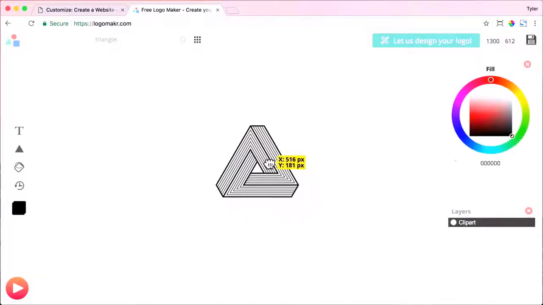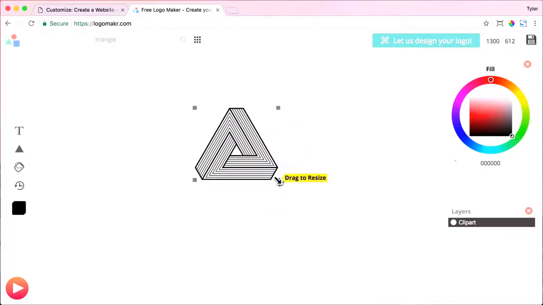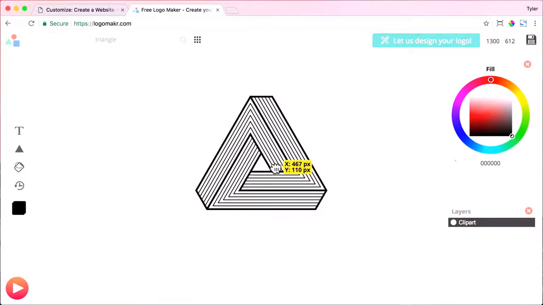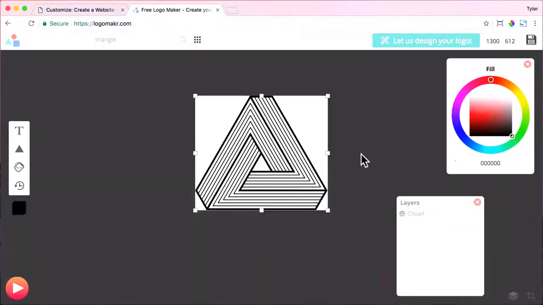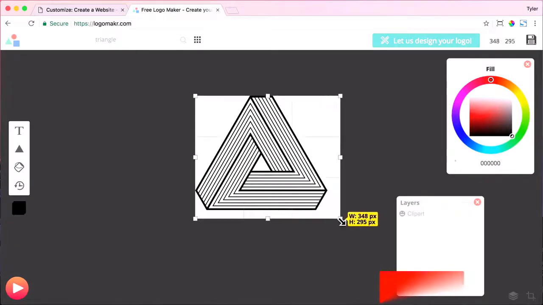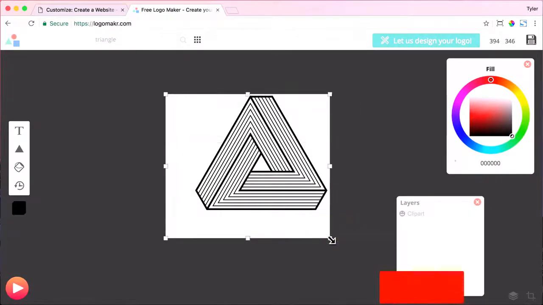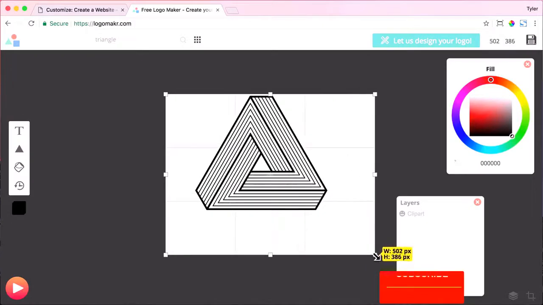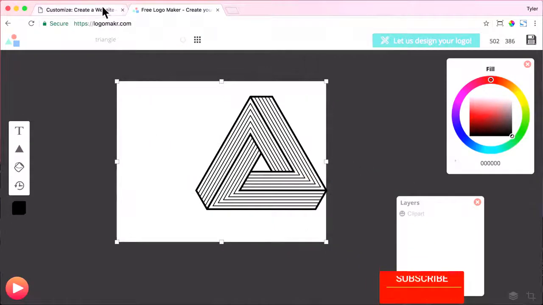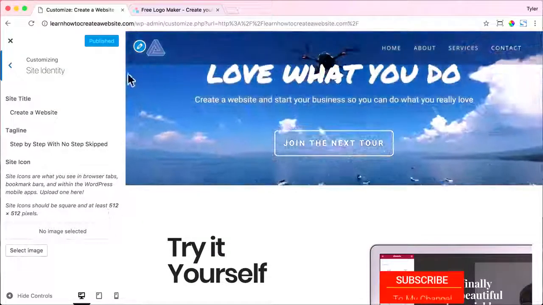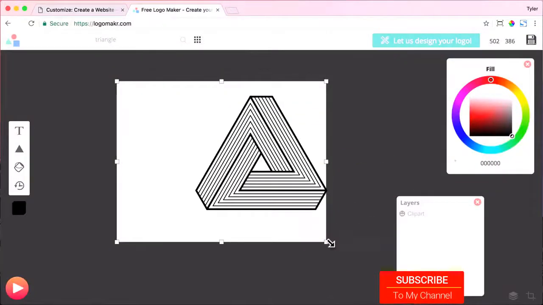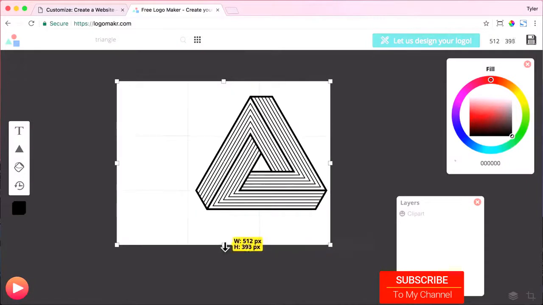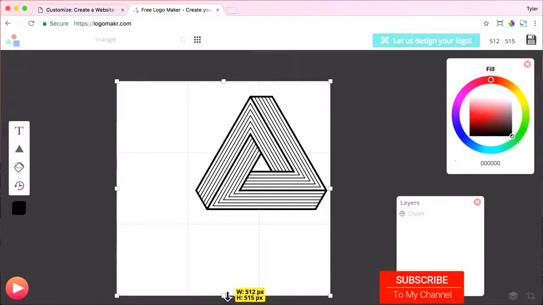All right, so we found the triangle, and now I'm going to make it bigger. Now, if we move this layers panel, we can see the crop button hiding behind it in the bottom right. So just click on it. And if we adjust it, we can see in the top right the dimensions. And the dimensions, again, if we look on the website, need to be 512 by 512. So let's go back to Logo Maker and adjust it. We can see the width, 512, and the height needs to be also 512.